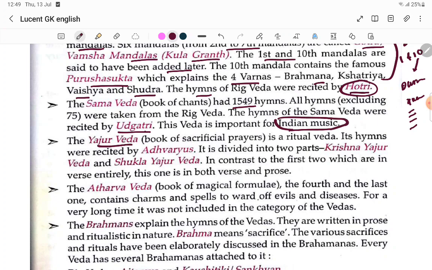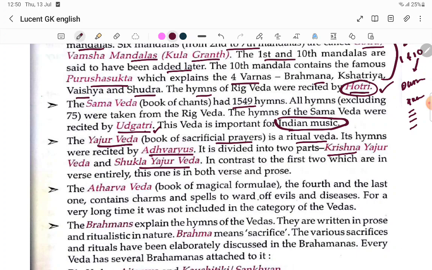Yajur Veda, the book of the sacrificial prayers. This is the ritual Veda. Its hymns were recited by the Adhvaryus. So this is Hotri, this is Udghatri, this is Adhvaryu. It is divided into two parts: Krishna Yajur Veda and Shukla Yajur Veda.